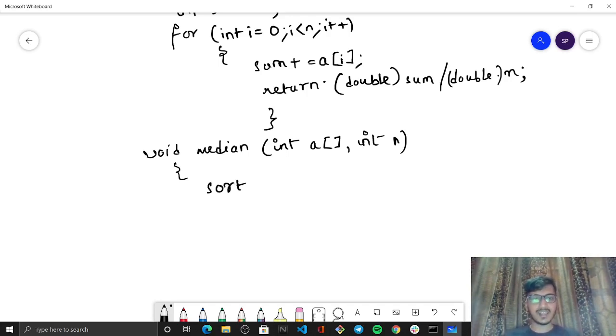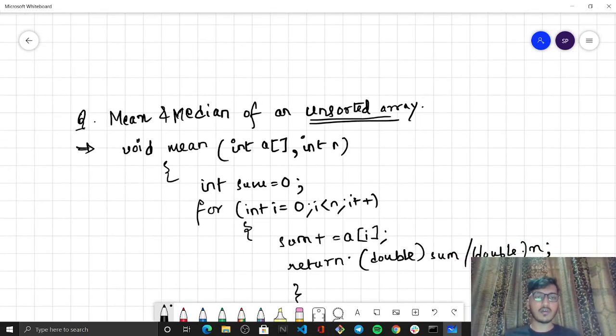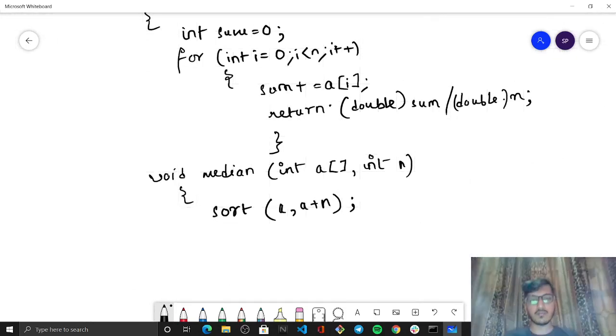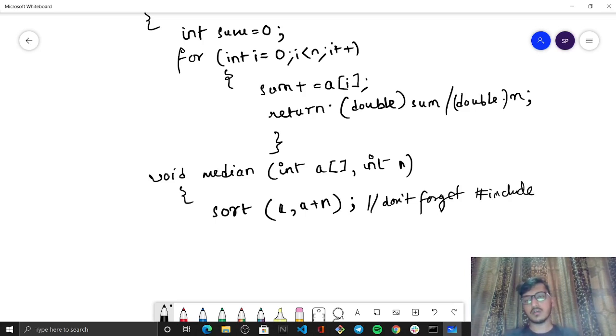So we will use the inbuilt sorting technique को use कर लेंगे. Now for this I have already told you, whenever we use the inbuilt sort there is no place at the top. So I will write here, don't forget hash include algorithm. हमें इसे नहीं भूलना है to include it at the header file.